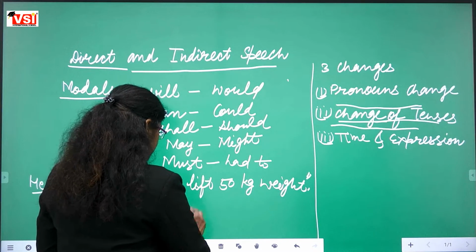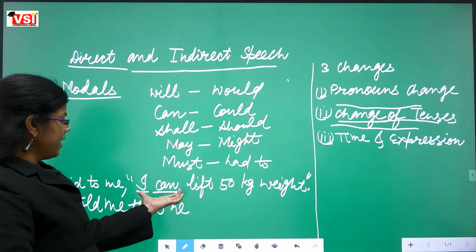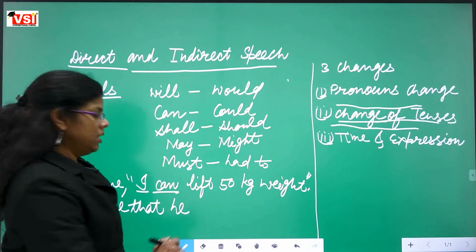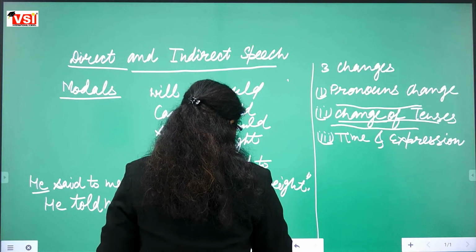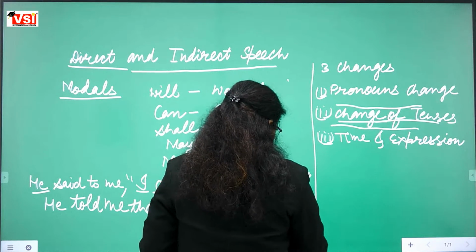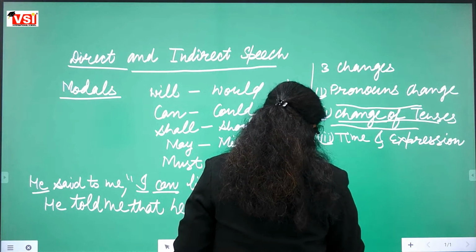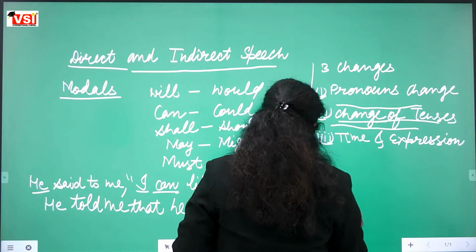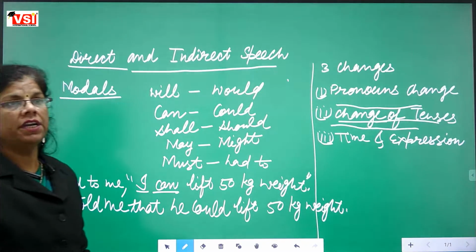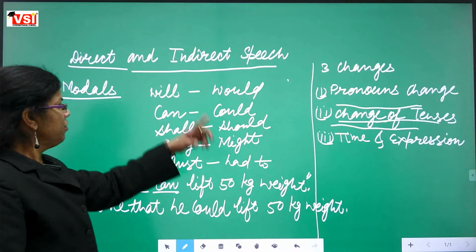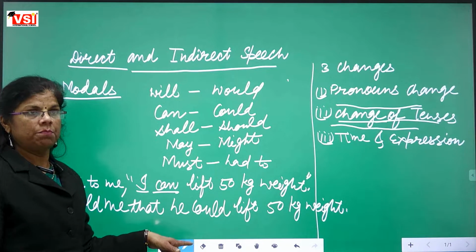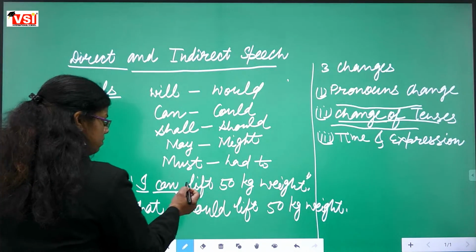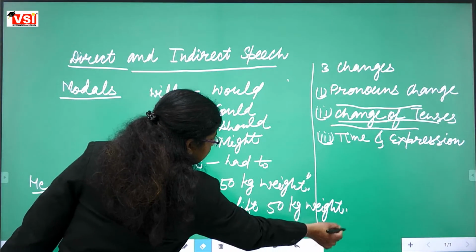He could. Can becomes could. He could lift 50 kg weight. Have you got the sentence? Yes, ma'am. This is how it will be changed into indirect speech. Any confusion related to this one? No, ma'am. We will give some more examples also. Fine. So I am just removing this part.